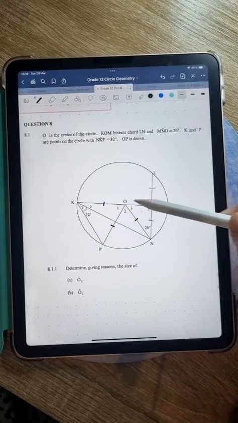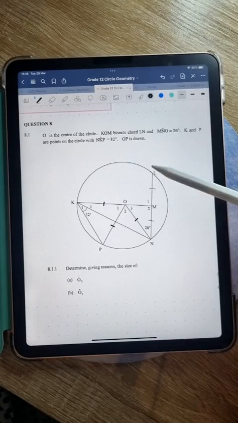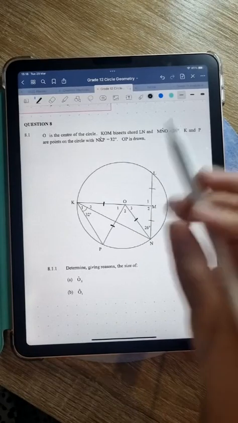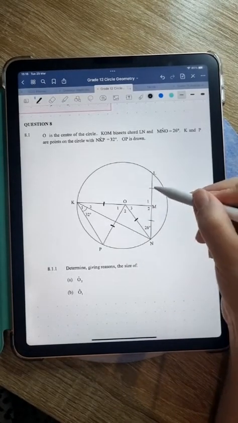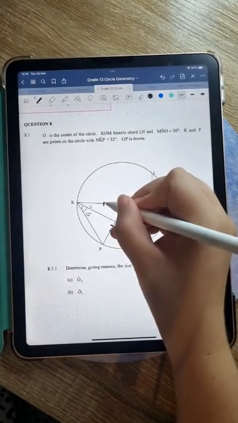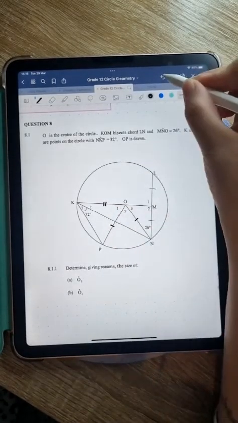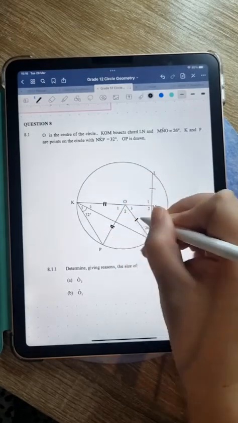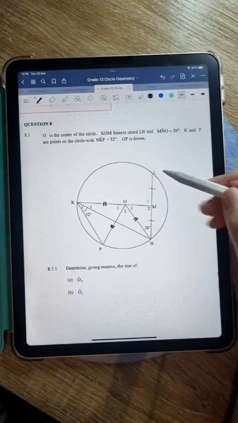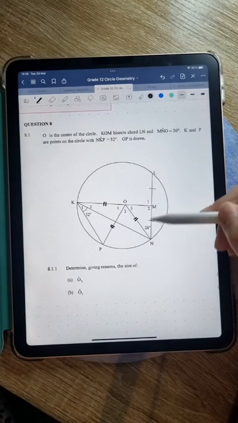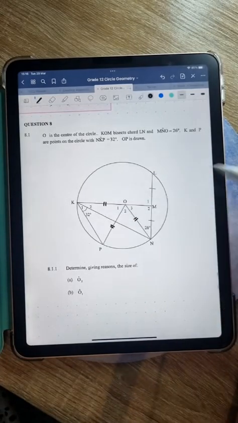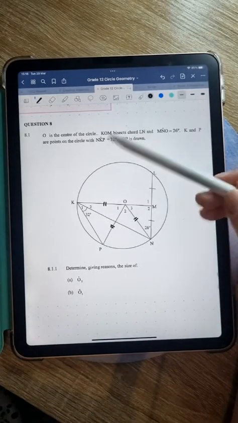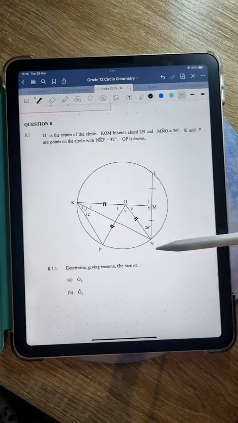KOM, okay, which is this line, bisects chord LN. Okay, that's interesting. Sorry, let me actually just fix these lines. They've already used one line here, so we can't use one line on these, because hopefully we understand that LM and MN are not necessarily equal to these ones. Okay. So KOM bisects chord LN, and